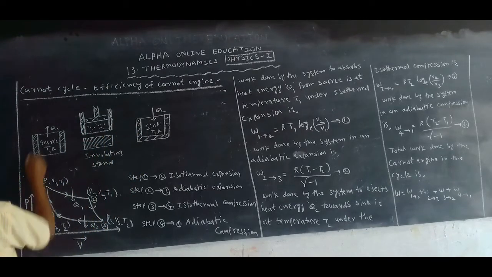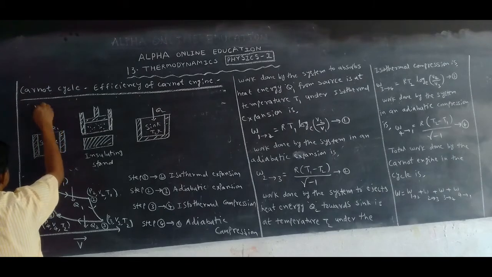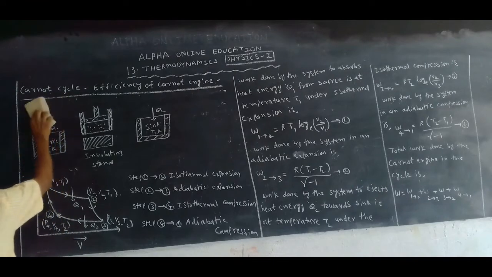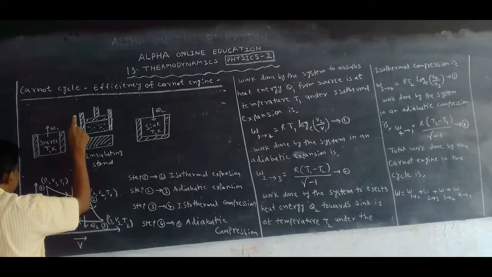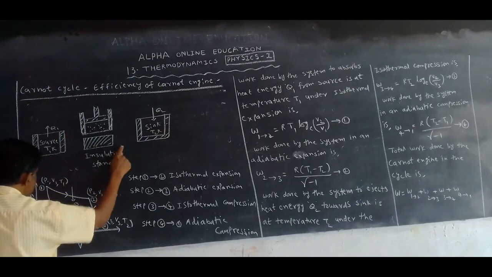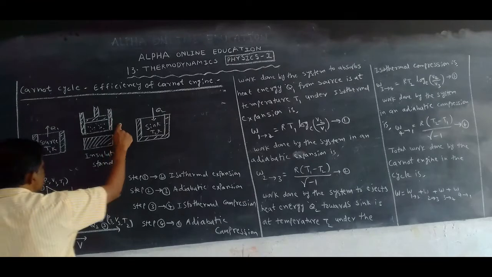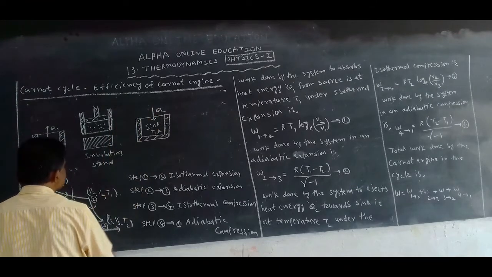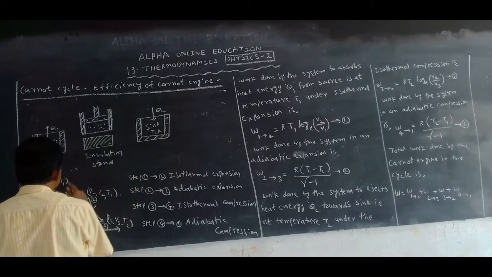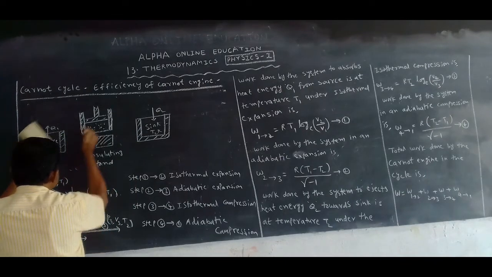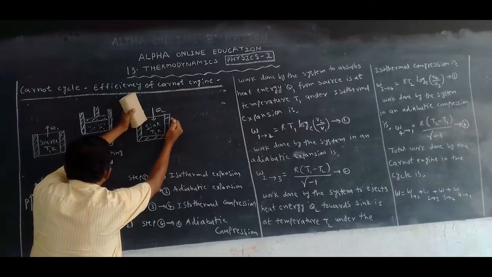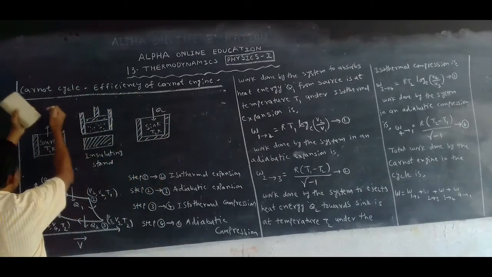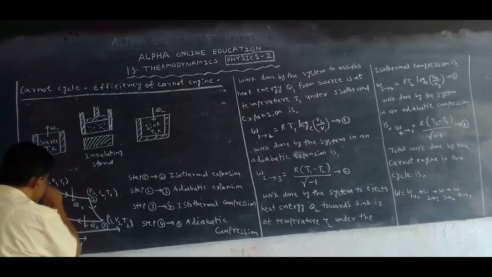First, second, third, fourth. This working substance is first taken here, we get this graph. Then after this working substance is taken here, we get this diagram. Next, this working substance is here, we get this graph. This working substance is again here. First here, this graph. Second here, this graph. Third here, this graph. Fourth here, this graph. Again here, this graph. Means this is repeated.